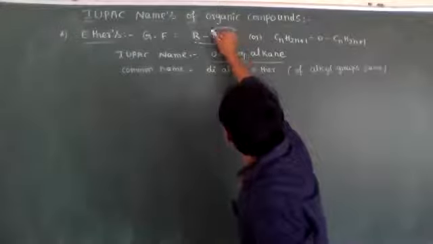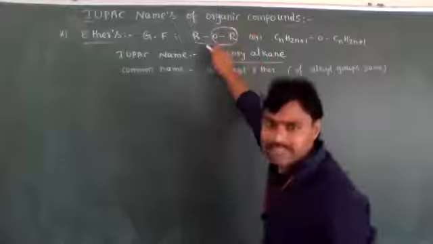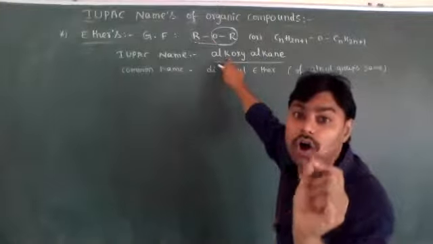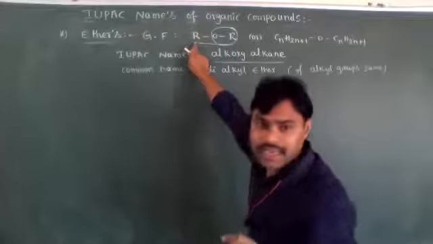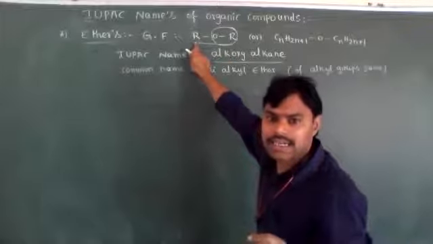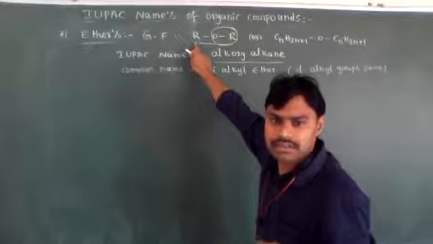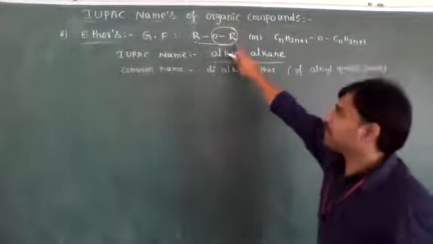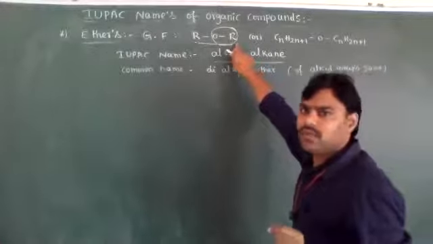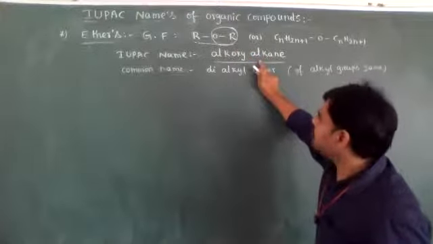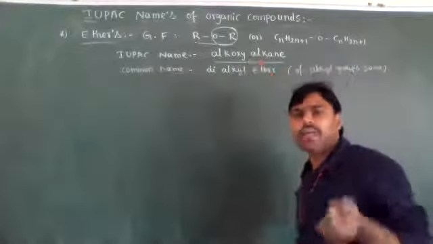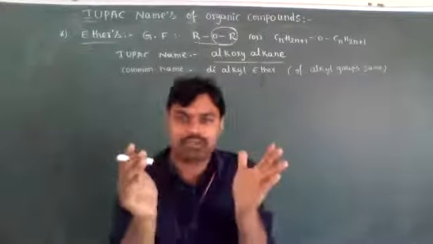Now, the IUPAC name of ethers. The alkyl group connected with the oxygen atom, we have to consider as alkoxy. The remaining part is known as alkane. So the IUPAC name of ethers is alkoxyalkanes. But for common names of ethers, two alkyl groups are present.